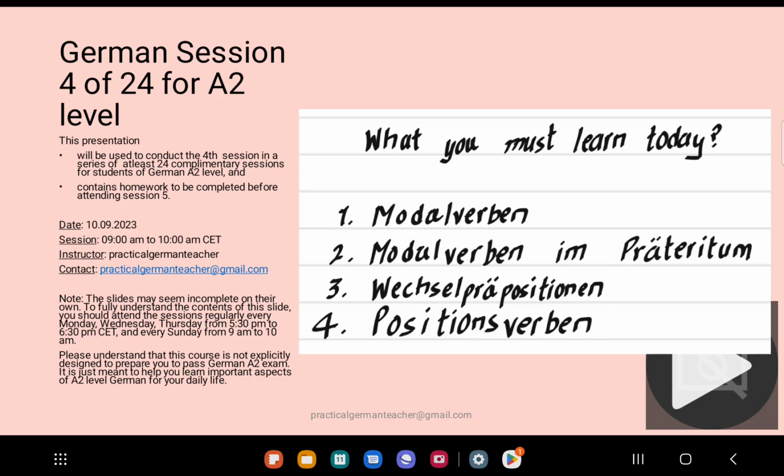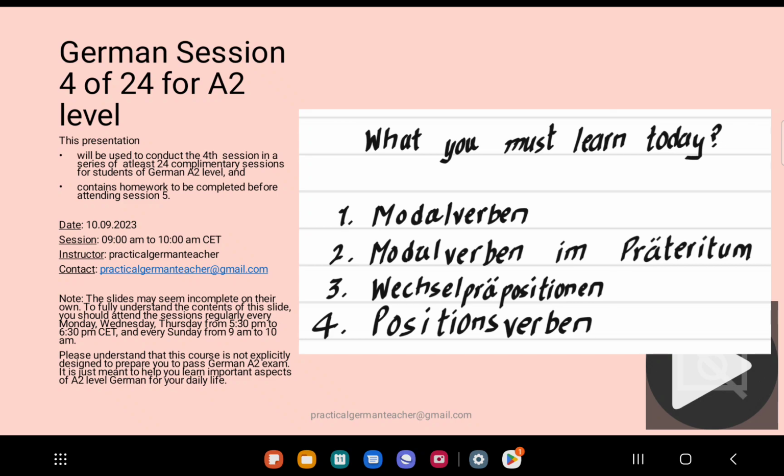So when you're talking about the past, and for example, you have to say I had to read, I had to write, I had to take the exam, here you can use Partizip II, but it's more common that you use the Präteritum of Modalverben. For example, I want to read is ich will lesen. I wanted to read is ich wollte lesen, right? I wanted to eat, ich wollte essen.